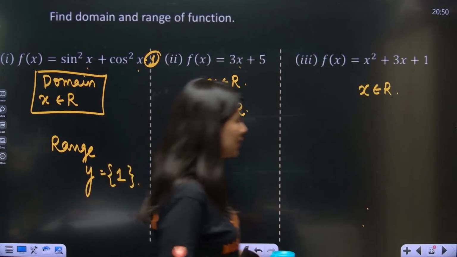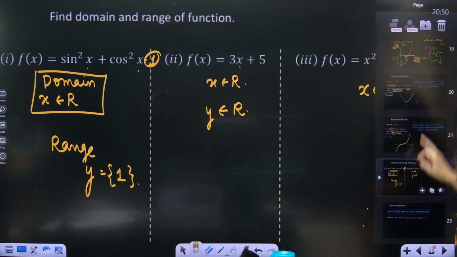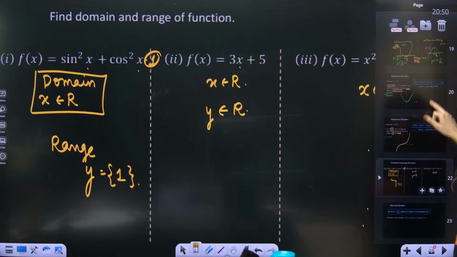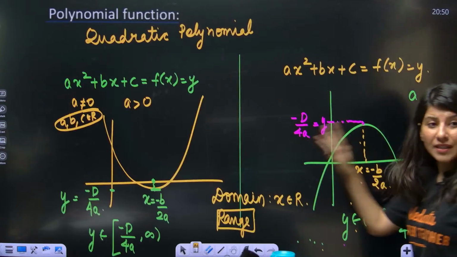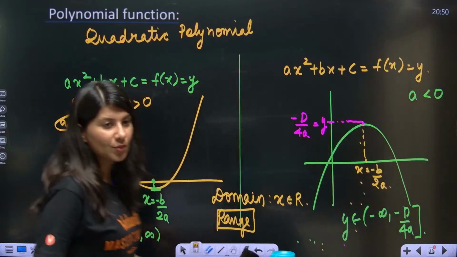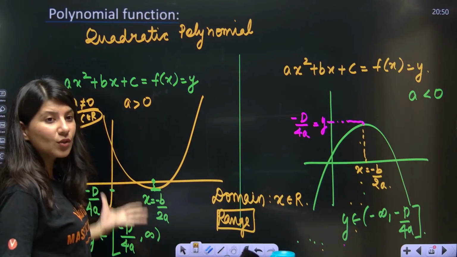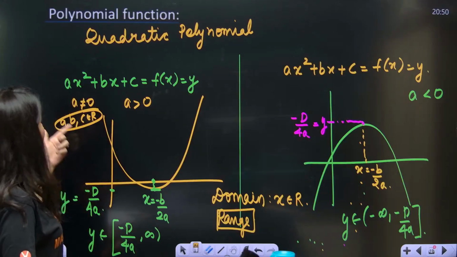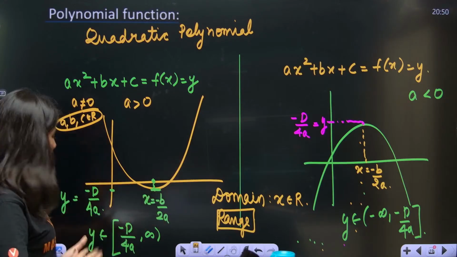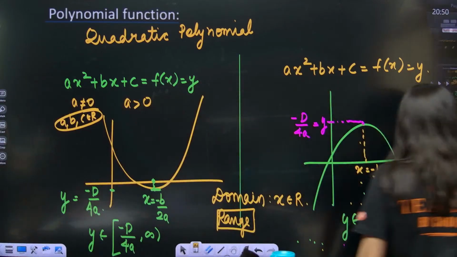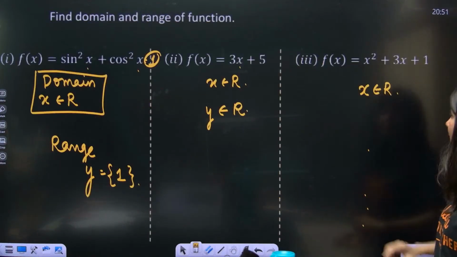Let's go back. First of all, just tell me that x square plus 3x plus 1 is which particular case of quadratic polynomial, this or this? So clearly the leading coefficient is greater than 0, that means this case. So your domain is x belongs to R, but range is minus D upon 4a to infinity. Direct formula I can use because we have studied it right away.